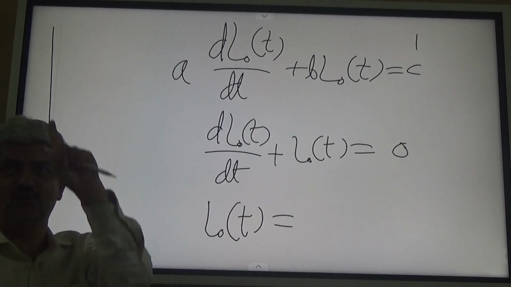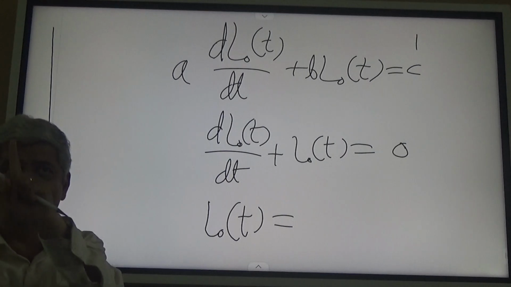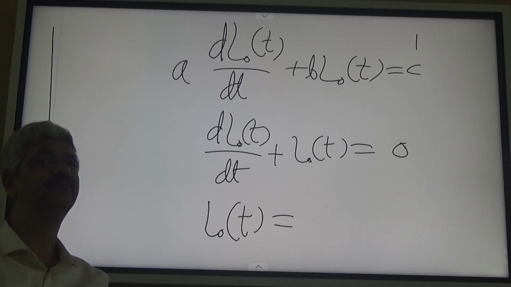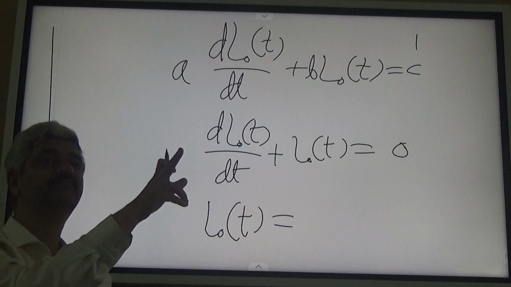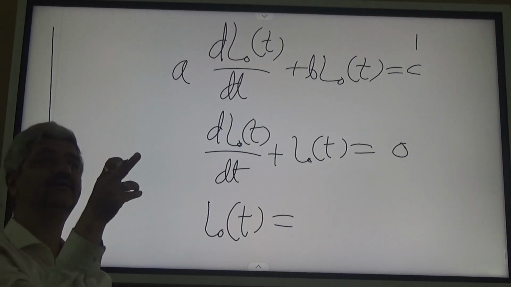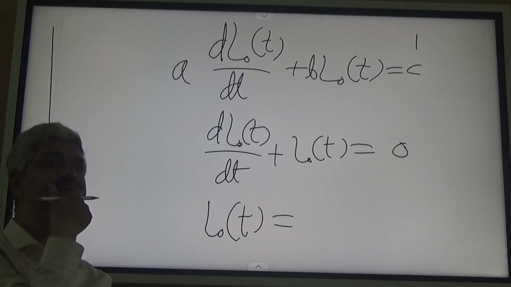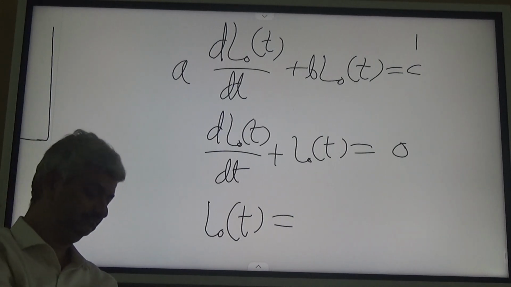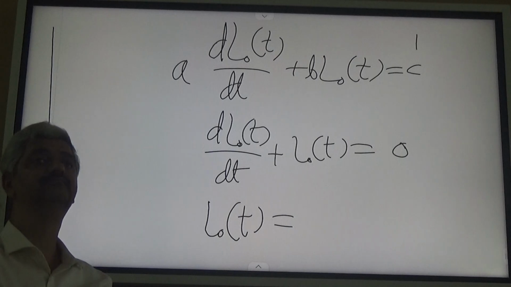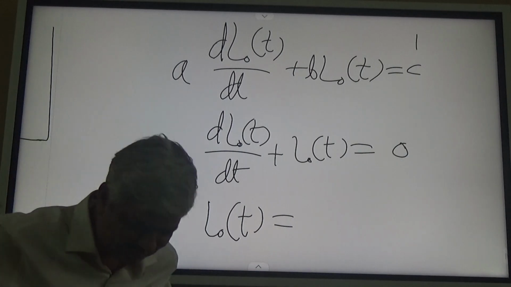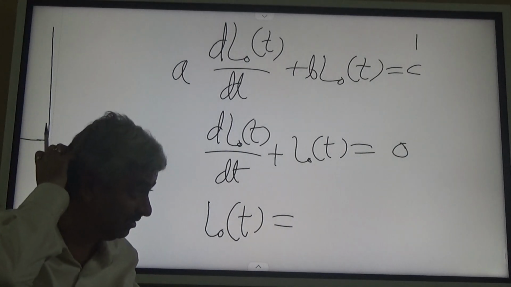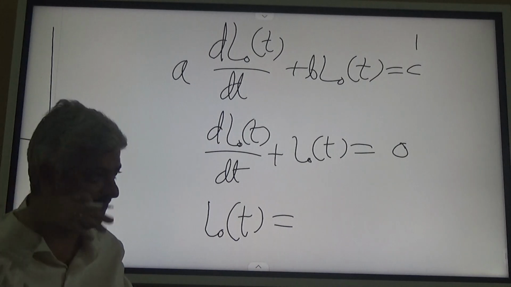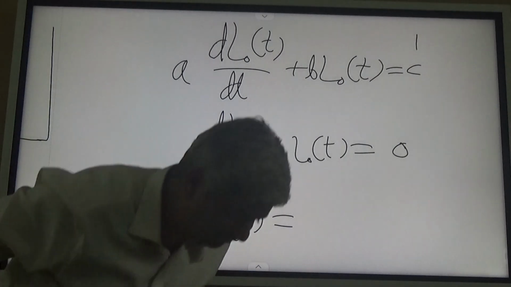Differential equation is always of the form LOT is equal to... nobody knows. Okay, so let us not spend time analyzing why you don't. We move ahead.